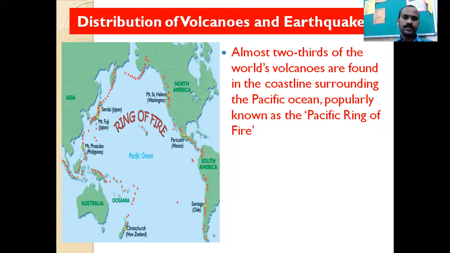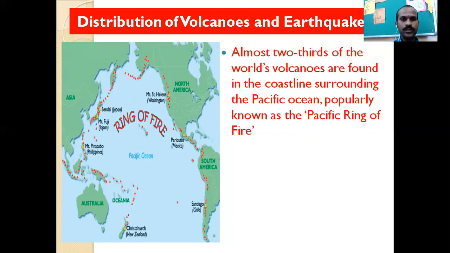In this picture, there is the Ring of Fire. It means the area surrounding the Pacific Ocean, all the coastal area of the Pacific Ocean. In these areas, most of the time volcanic eruptions and earthquakes are found. Therefore, it is known as the Pacific Ring of Fire.